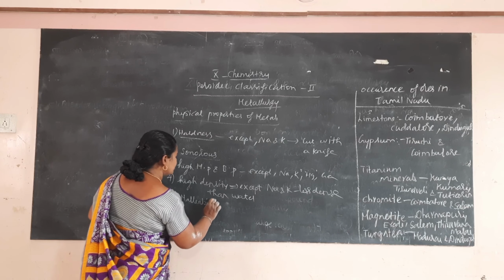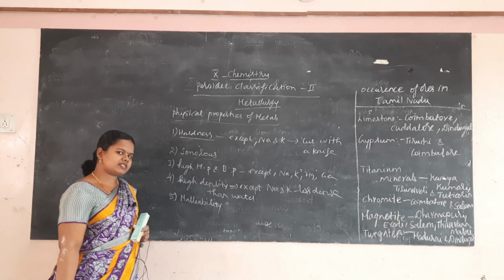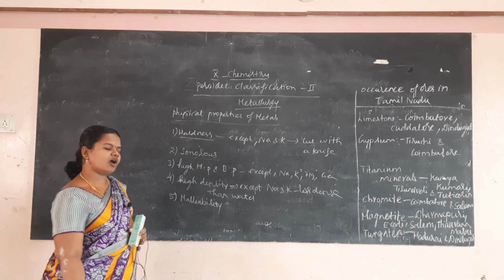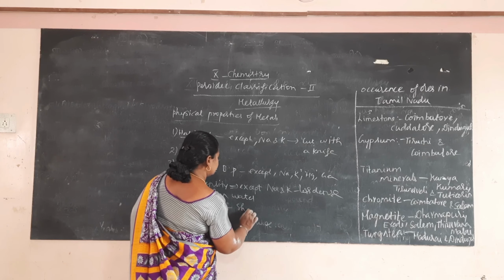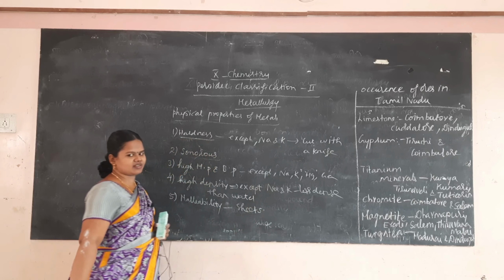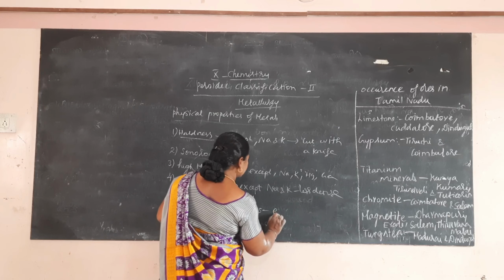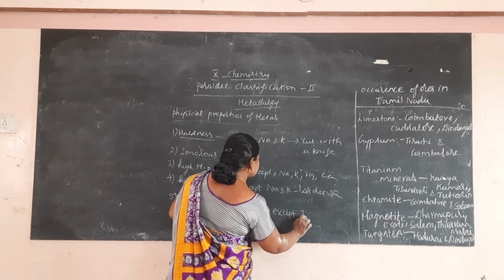What is this malleability? The tendency that these metals can be drawn into sheets, except zinc and mercury.